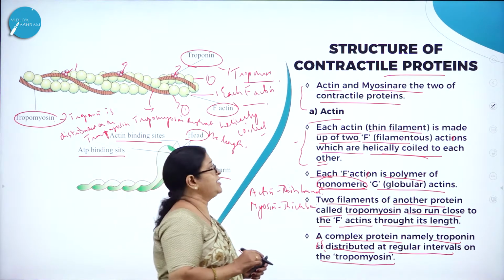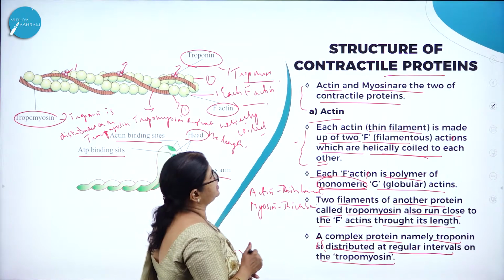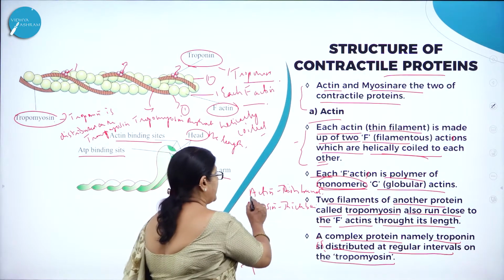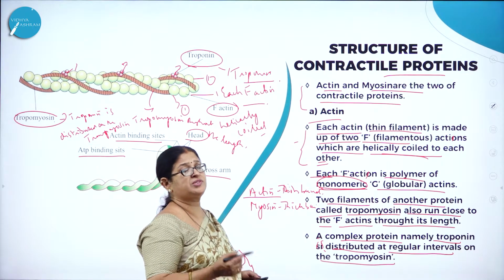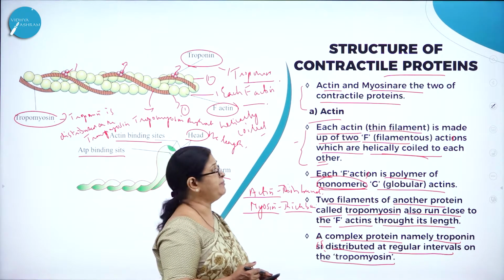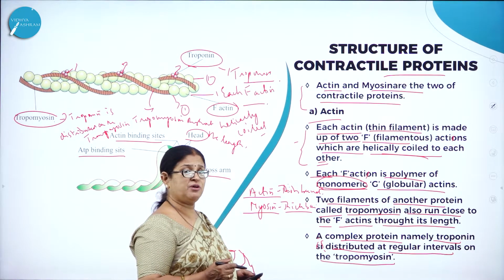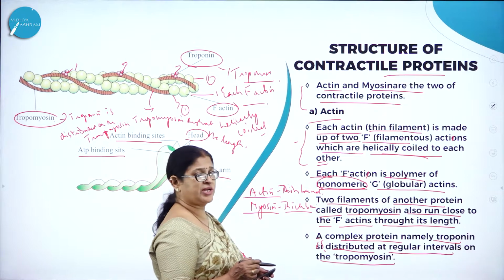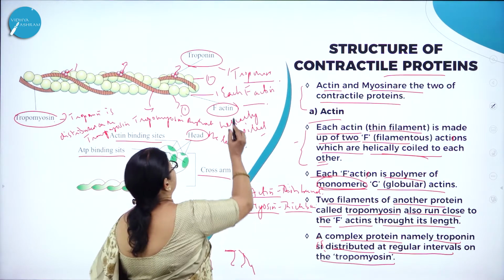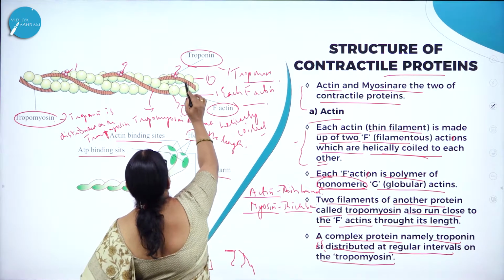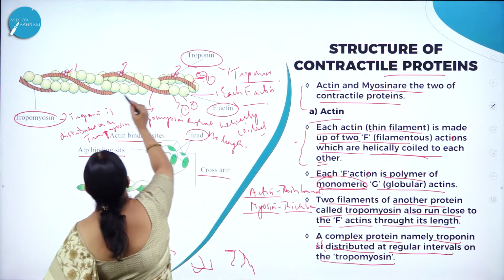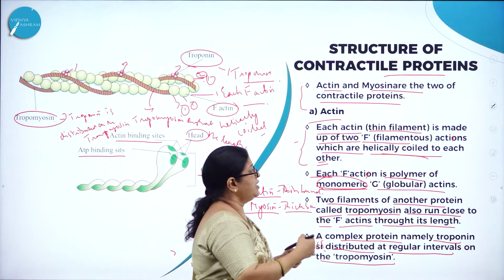So I repeat, now let us discuss the structure of contractile proteins. Actin and myosin are the two very important contractile proteins or muscle proteins, and actin, otherwise called the thin filament, is responsible for the formation of thin bands, and myosin, otherwise called the thick filament, is responsible for the formation of thick bands. Let us study the structure of actin. So each actin, the thin filament, is made up of two F-actin filaments. Here you can see two F-actins, this is one and this is one, which are helically coiled around each other.